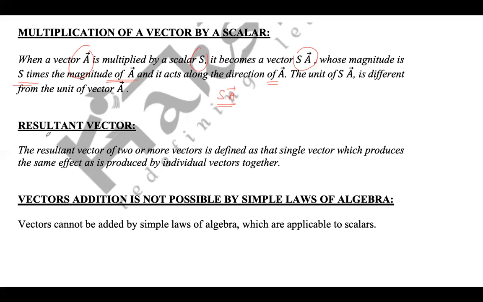Now resultant vector. The resultant vector of two or more vectors is defined as that single vector which produces the same effect as is produced by the individual vectors together, right? So this is the resultant vector. The resultant vector of two or more vectors is defined as that single vector which produces the same effect as is produced by the individual vectors together.